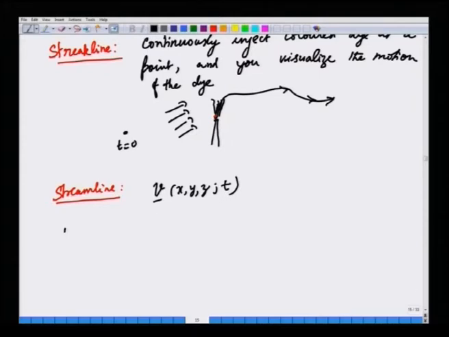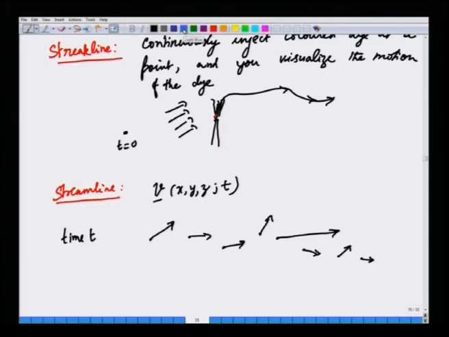Let us look at a given time. At a given time t, at various spatial locations, you can plot how the velocity vector is going to look like, and you can plot the magnitude by showing a larger arrow and a direction by the direction of the arrow. If the velocity field has different values at various points, you can show it by both the direction as well as the magnitude.